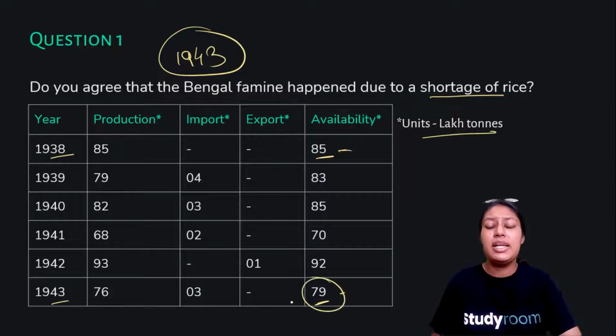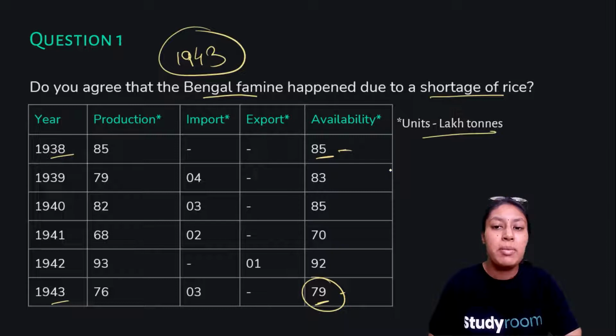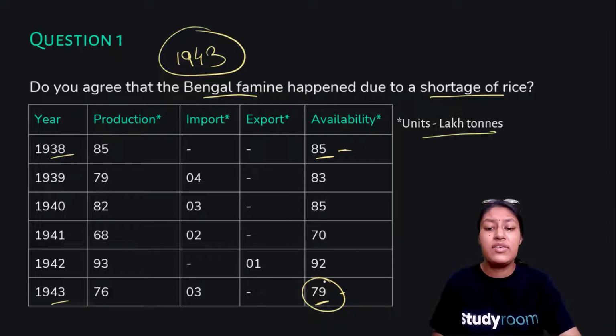Obviously, if the availability is 79 units per lakh ton, there cannot be scarcity of food. So what was the actual reason for the Bengal famine? As we can clearly see from the data, 79 units per lakh ton is not a short number. It cannot lead to famine.